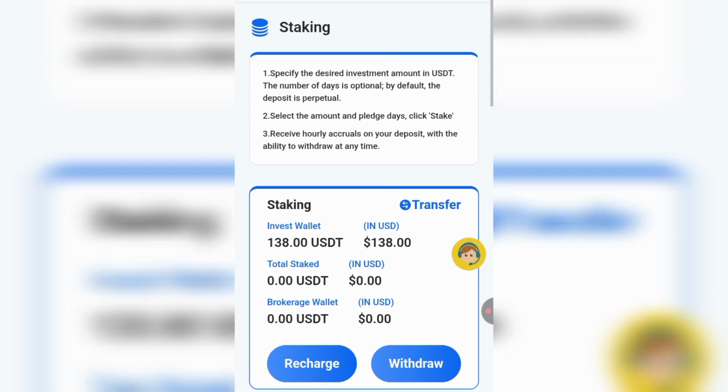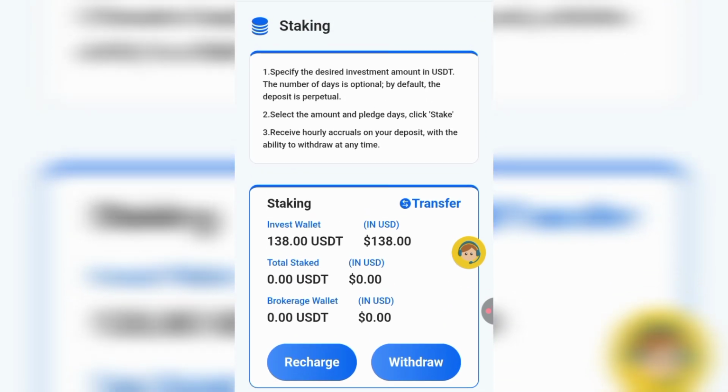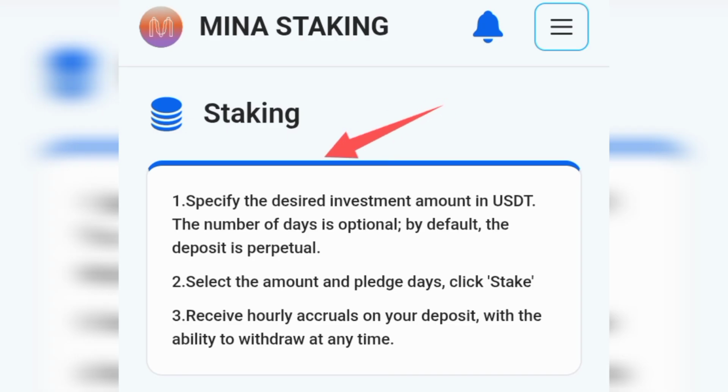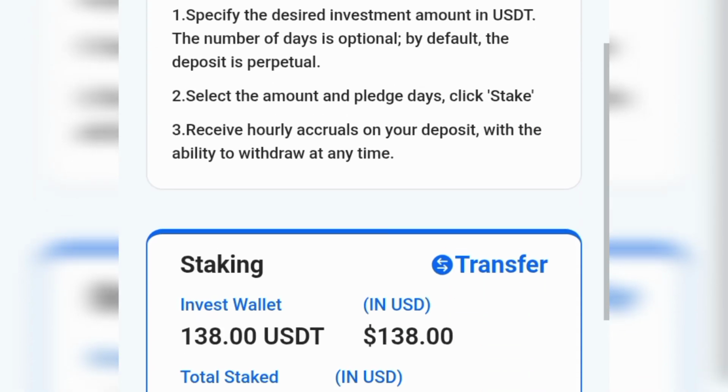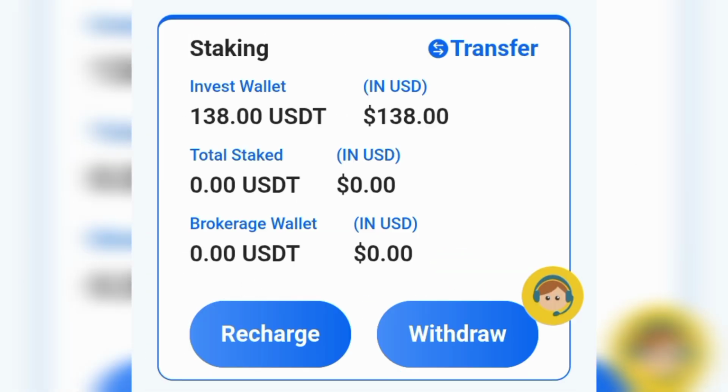So all you have to do is just to leverage on this platform right now to make money for yourself. At this section that shows staking, it says: 1. Specify the desired investment amount in USDT. The number of days is optional; by default, the deposit is perpetual. 2. Select the amount and pledge days. Click stake. 3. Receive hourly accruals on deposit with the ability to withdraw at any time. So if you scroll down, you will see this staking section right here. I currently have 138 USDT in my stake wallet, and my brokerage wallet is now 0 after I made the withdrawal.